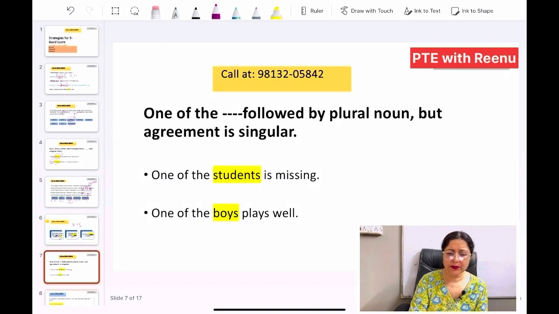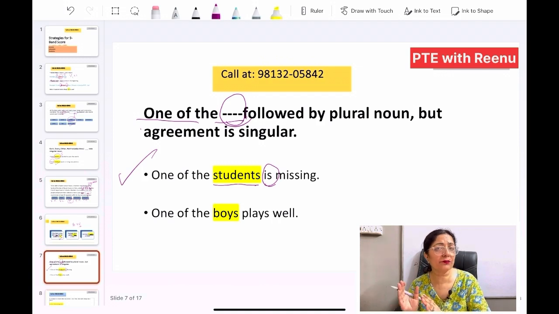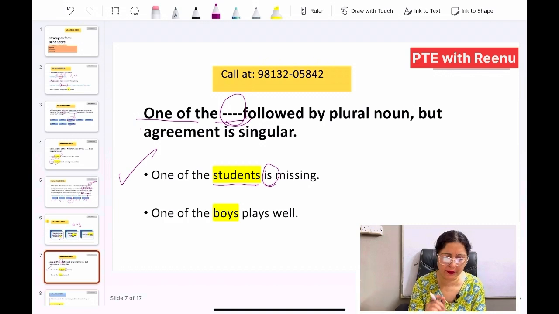Now moving to the next, one of the dash followed by a plural noun. Whenever you have such a phrase like one of the dash, the noun would be plural. Let's see an example: one of the students. Here the noun would be plural, but the verb agreement would be singular. Out of many students, one is missing. So agreement would be singular, but the noun you would use over here would be plural.